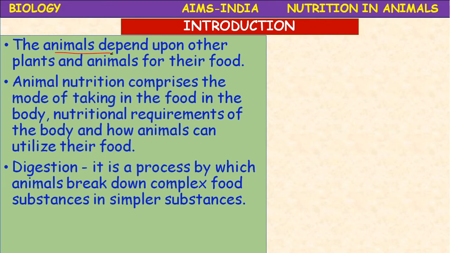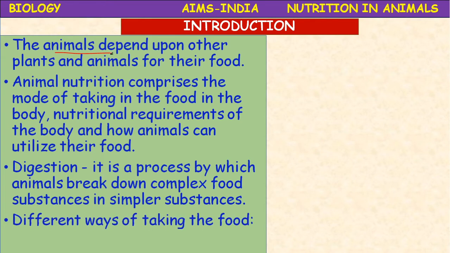So digestion. What is digestion? Digestion is a complex process by which animals break down complex food substances into simpler absorbable substances. The process of procurement of nutrients is called nutrition. The digestion is the process by which animals break down those nutrients.